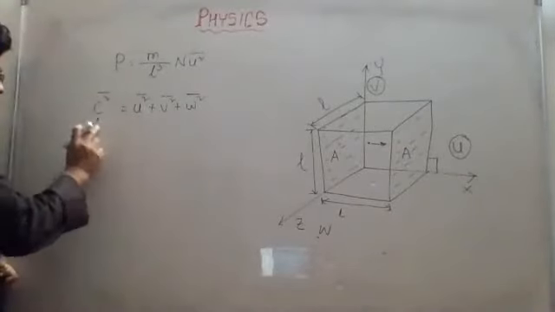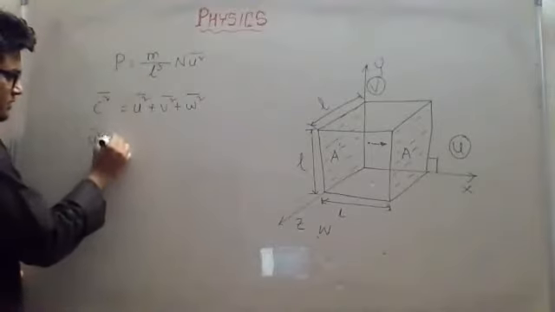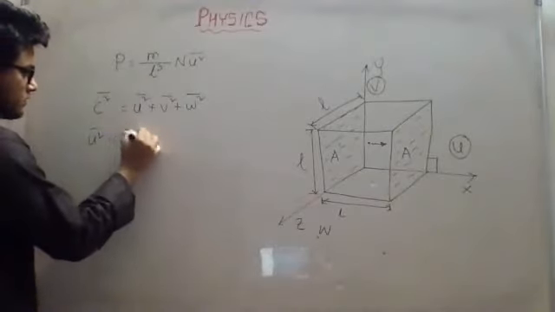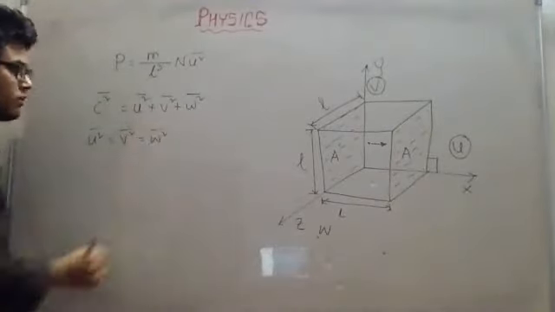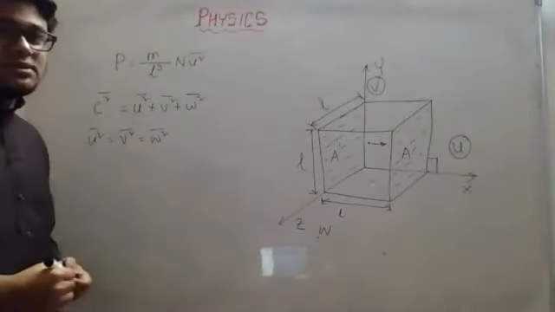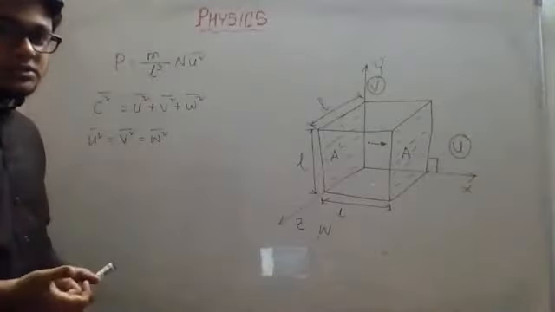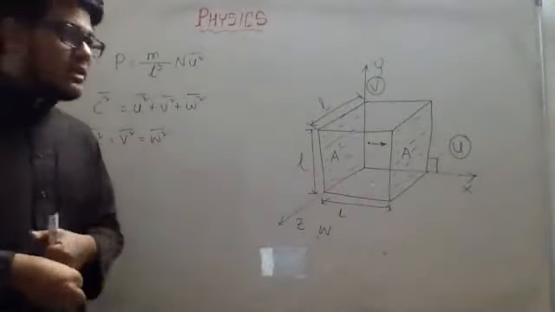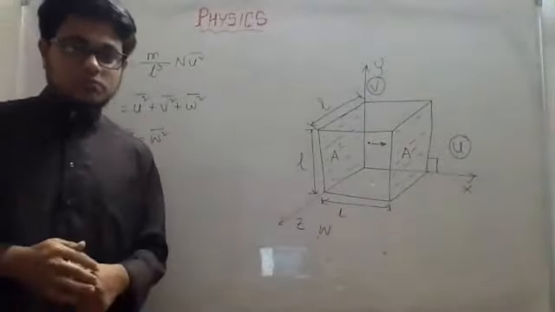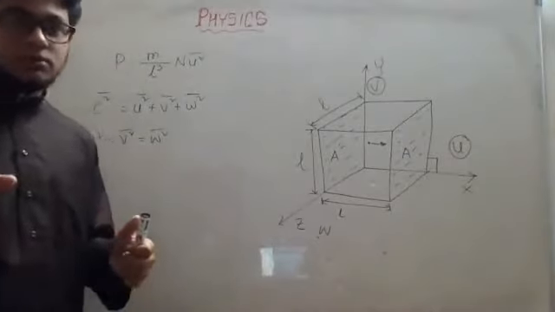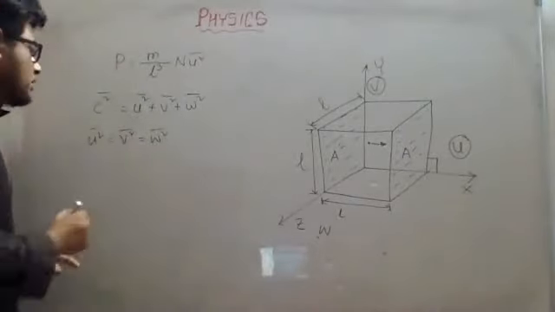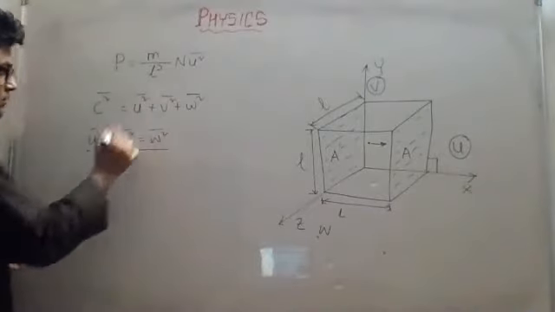Now we can consider they are all equal to each other. There is no particular reason to consider that the velocity will be higher in the x direction or higher in the y direction. As it is moving independently in all directions, we can assume the components will be equal in all directions.